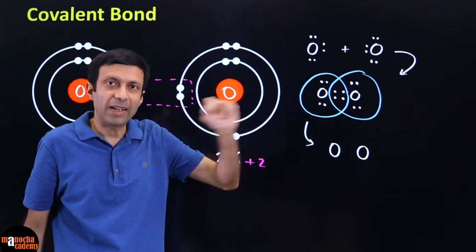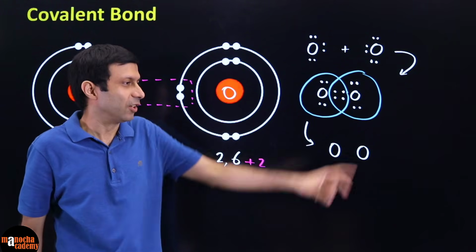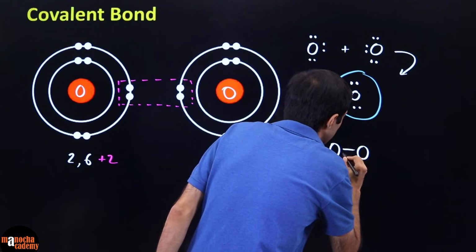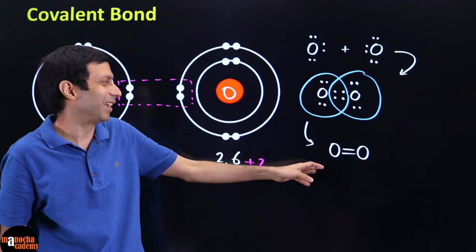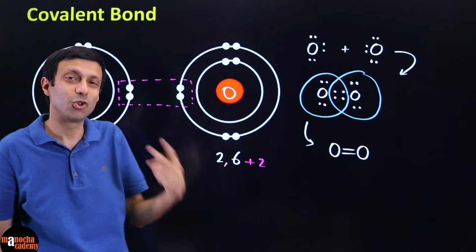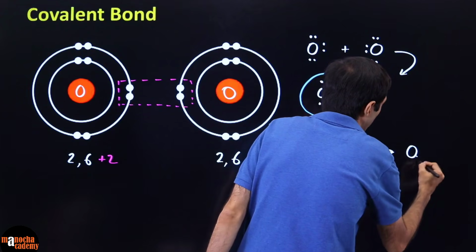And every dash or every line represents 1 shared pair. So since you have 2 shared pairs here, we are going to draw 2 lines. So this looks like a pair of glasses here or something. But these 2 lines are representing 2 shared pairs or 2 covalent bonds. And that's how you get your O2 molecule.